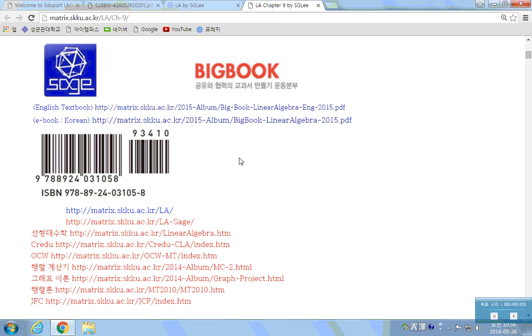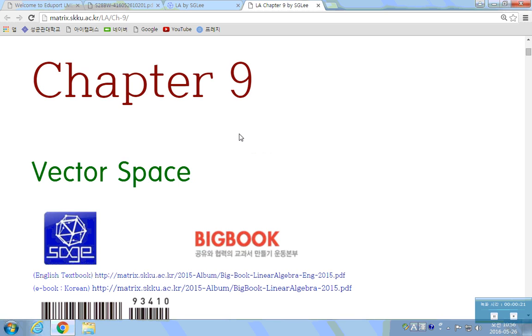Now we have covered from chapter 1 to 8, up to Schur's theorem and normal matrices, which tells you that you can make unitary, and you can find the unitarily diagonalizable matrix. Now in chapter 9, we will generalize the concept of vector space from Rn and Cn to a general vector space V.